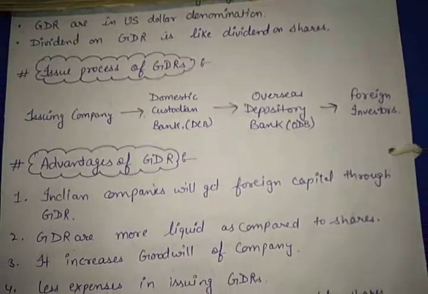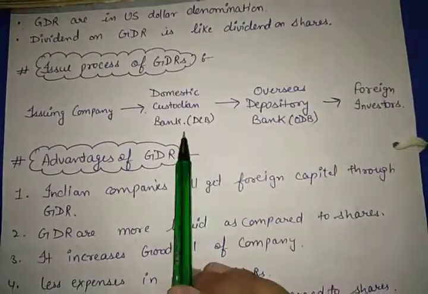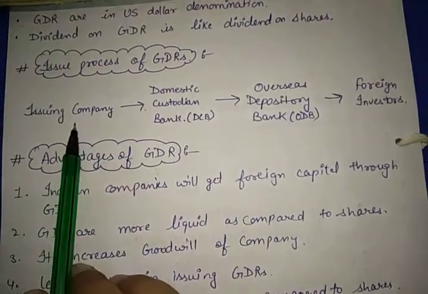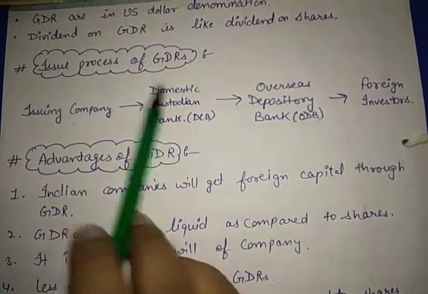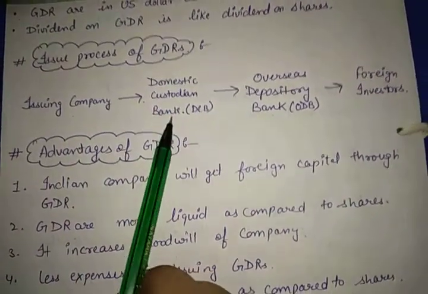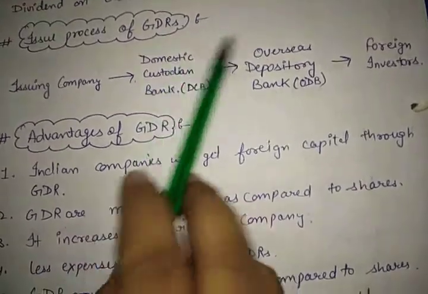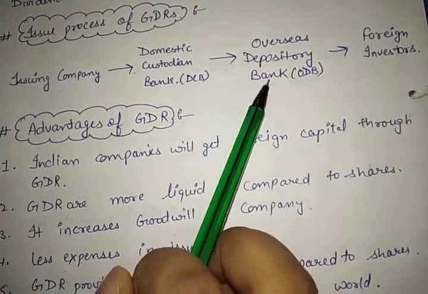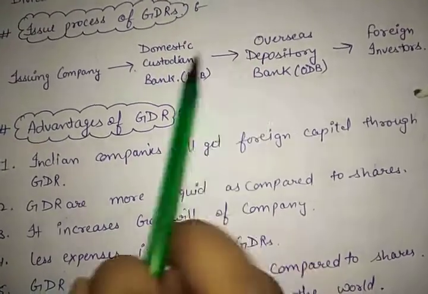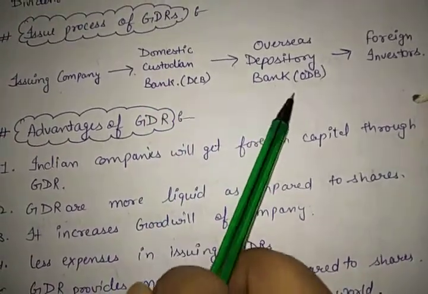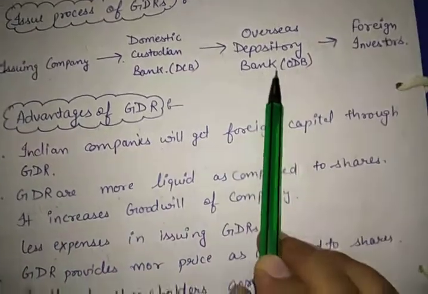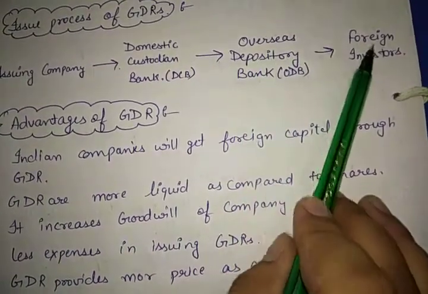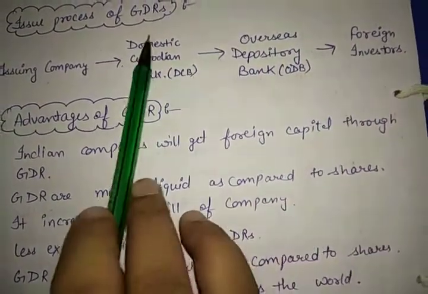The contact will be to convert the shares that are issued by the company. Company will issue shares, give them to domestic custodian bank. Domestic custodian bank will send these shares to overseas depository bank, and overseas depository bank will take the shares that are issued in rupees, and then this bank will convert the shares into GDR and sell them to foreign investor. This is the process of issue of GDR.